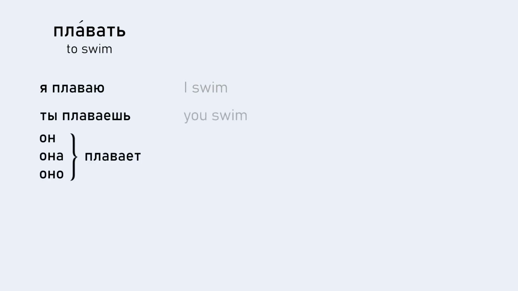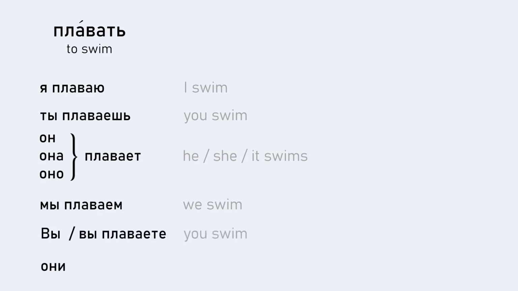Okay, so you should have я плаваю, I swim. Ты плаваешь, you swim. Он, она, оно плавает, he, she, or it swims. Мы плаваем, вы плаваете, они плавают. Okay? So, now let's ask the question.